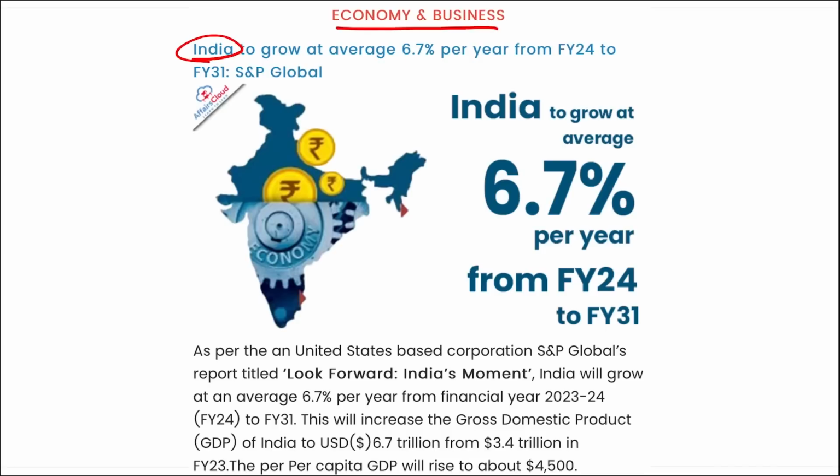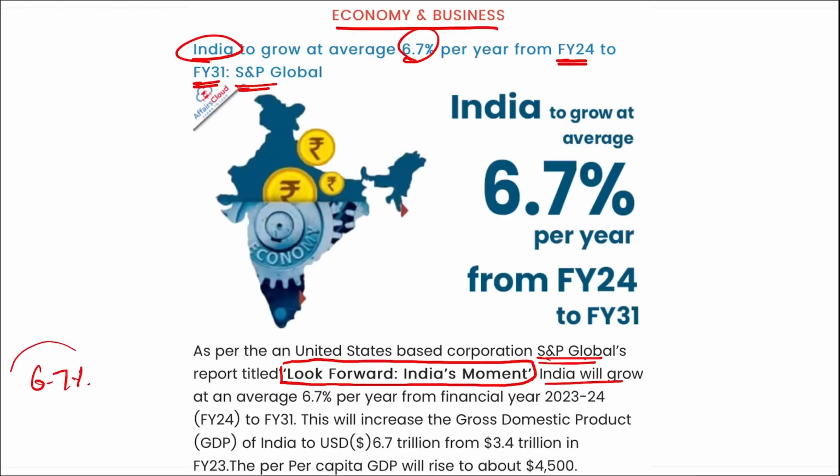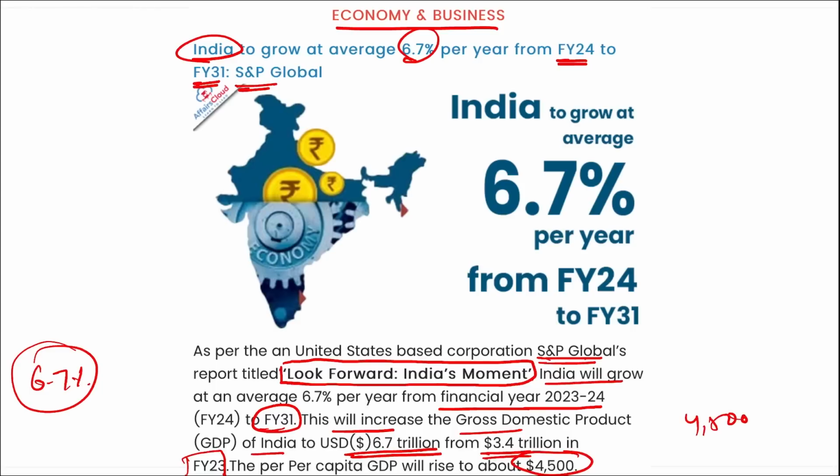Recently, India will grow at an average of 6.7% per year from fiscal year 24 to fiscal year 31 as per S&P Global. I repeat, recently data was released by S&P Global in a report titled Look Forward India's Movement, right? In this report, S&P Global stated that India will be growing at an average of 6.7% per year from financial year 23-24 to fiscal year 31, and this will increase the GDP of India to $6.7 trillion, that is currently $3.4 trillion in the fiscal year 23. The per capita GDP will rise to about $4,500.